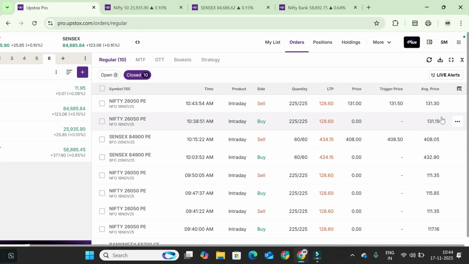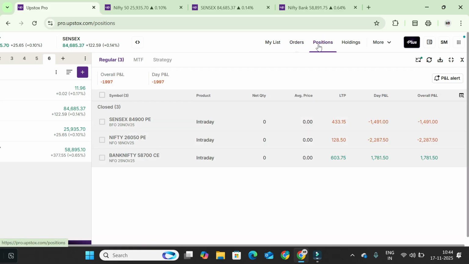Let me show you the entry and exit. We exited at cost to cost. It's okay, let me show the final PNL. You can see we're back to red. It already gave a good profit, covered entry loss, and went green. Now still we're not booking, it's just following the rules. Let's wait for it. Once it gives me any confirmation, we're going to re-enter. Or this one is our last trade.